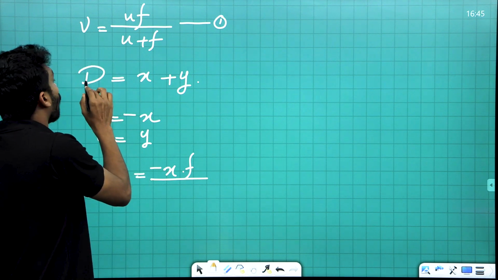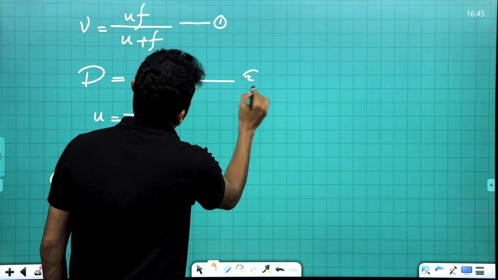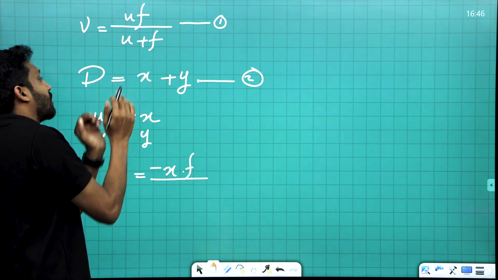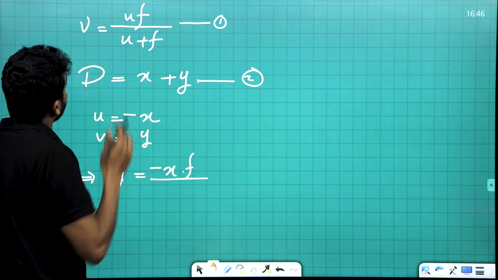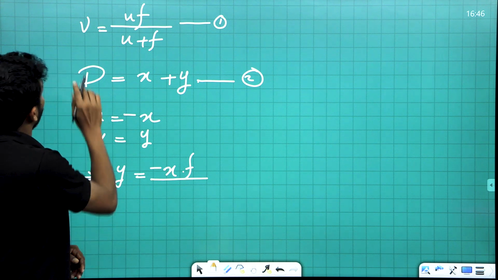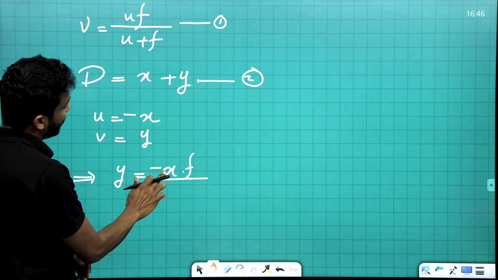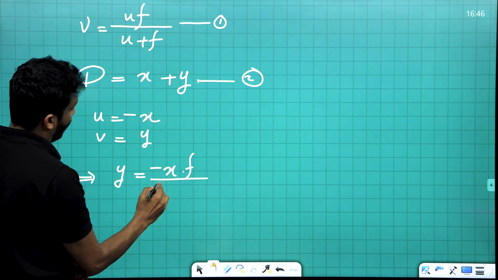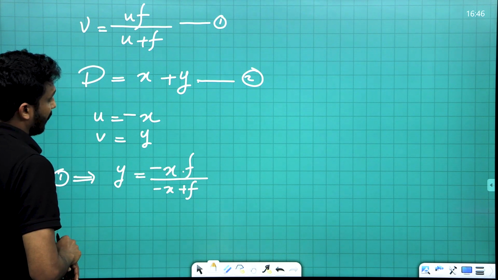We need the value of D here, so in equation number 2 we put the value of x and the value of y. From equation 1, we have y is equal to minus x into f divided by minus x plus f.